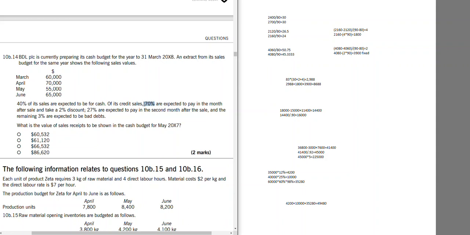So 70% of the 60% are expected to be paid in the month after sale and take 2% discount. Cash sales don't have any discount. On cash sales, maybe we give cash discount, which is not usually recorded in sales. 27% are expected to pay in second month after sale, and remaining 3% becomes bad debt. We don't care about bad debt because bad debt is not cash.